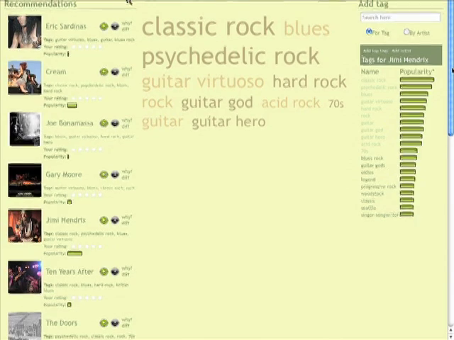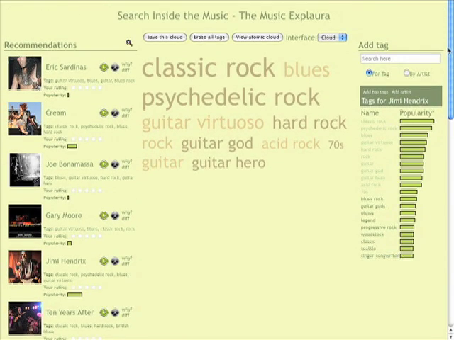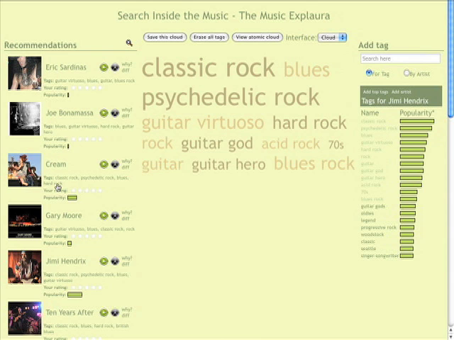So what I've done is I've clicked on the steering wheel, and this brings us to this steering recommender page. And in this tag cloud here are the top 10 tags that have been applied to Jimi Hendrix. Over here on the right side, we have some other tags that have been applied to Jimi Hendrix, which we could add if we want to the tag cloud. And on the left side, we have the artists that are matching most closely to this current tag cloud.